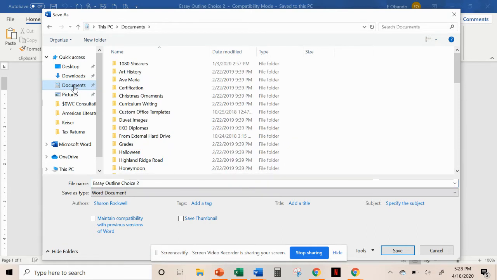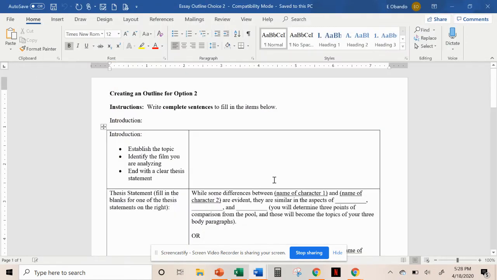And then I would choose to put it in my documents, right? Because I'm sure that you all would have a file for American literature, and then you're going to put it in there. So your essay outline, choice 2. You can use that title, or you can change it to something more specific to you, okay? And then once you have it saved, we're going to go back into